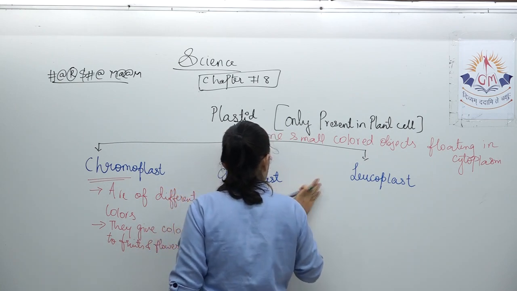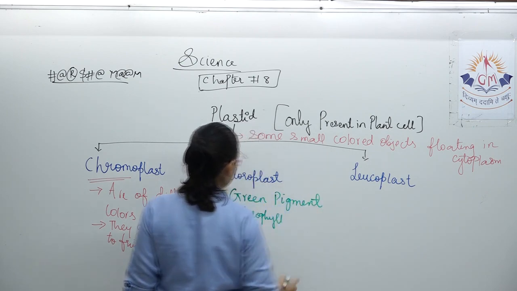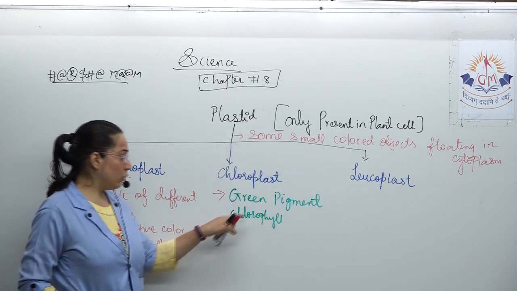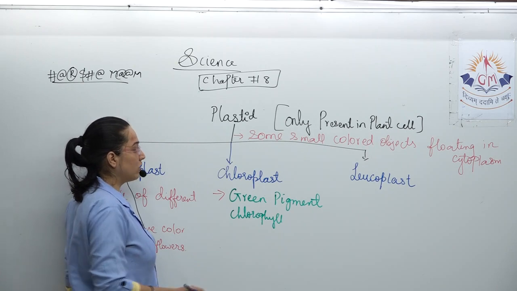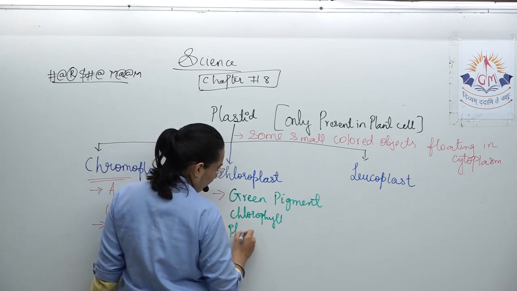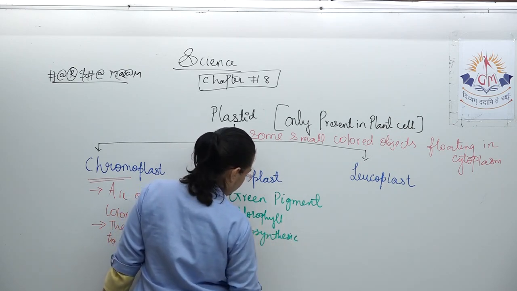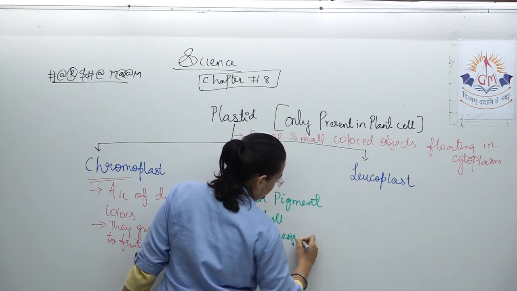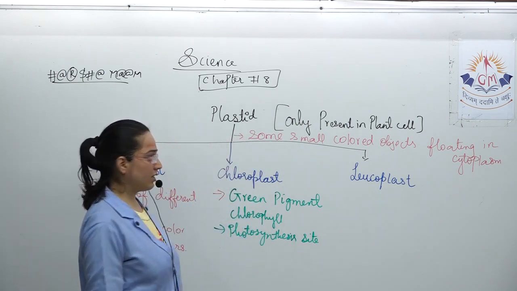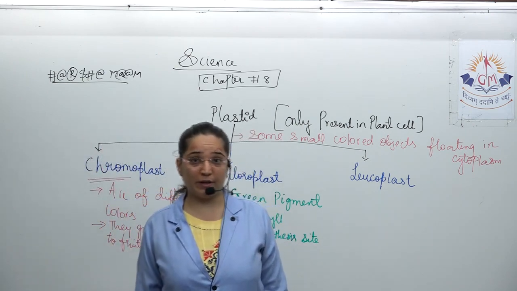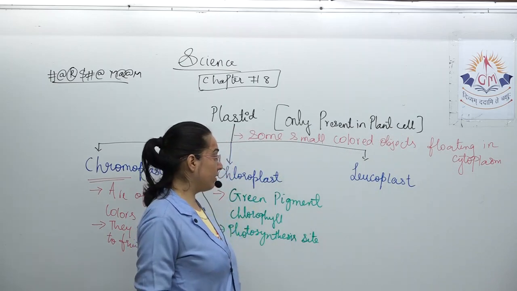It has a green pigment inside it, which is chlorophyll. Do remember, green pigment is also written with a green colored marker so that you remember it fast, and it is responsible for all the photosynthesis. This is the site of photosynthesis, that is maximum. Photosynthesis is the process by which plants prepare their own food. Then it is chloroplast which is helping out in the entire thing.